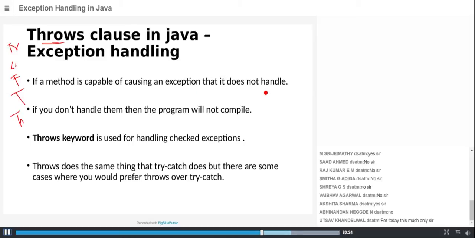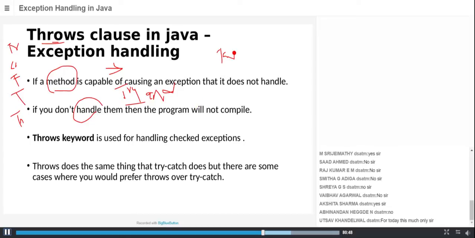What happens? If you don't have any handling statement, meaning you don't have any try catch statement, your method is still going to cause an exception in your program. If you don't have any try and catch block, what happens? Of course, an exception will occur. It will give you an error.